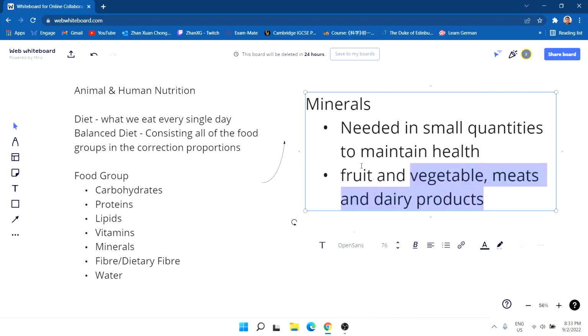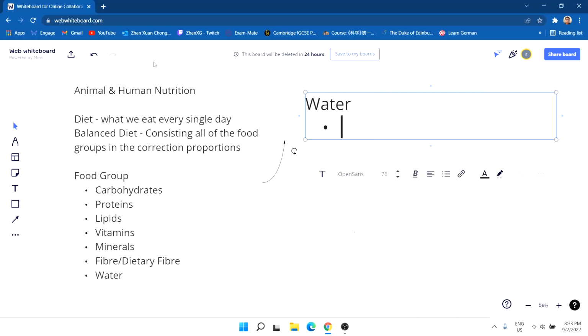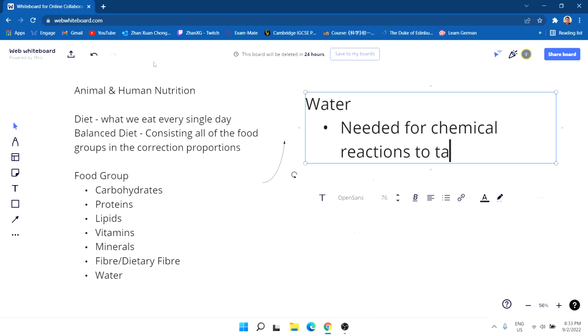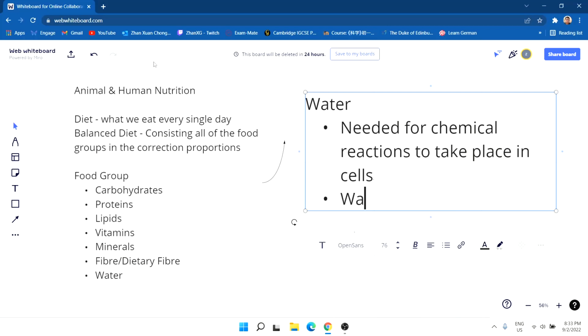And then lastly, water. So water is basically needed for chemical reactions to take place in cells. All need water. So drinking water, juices, milk, and many more count as water. But most importantly needed for your body is normal water.